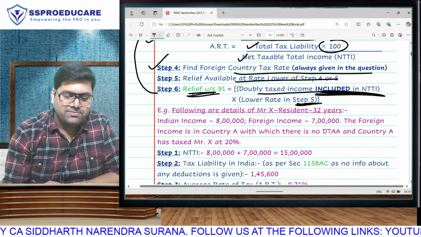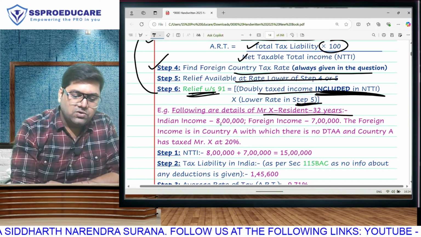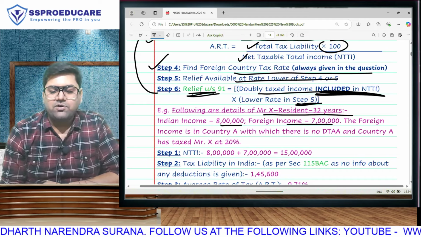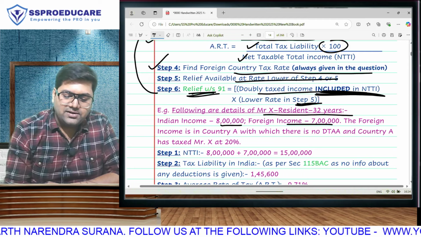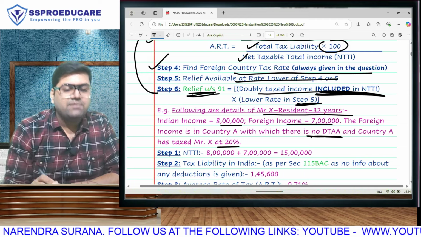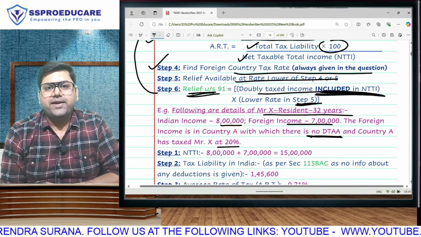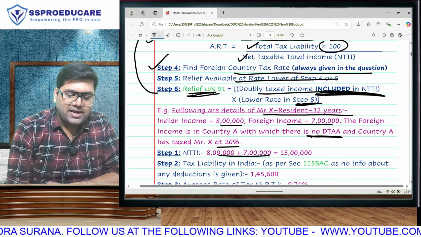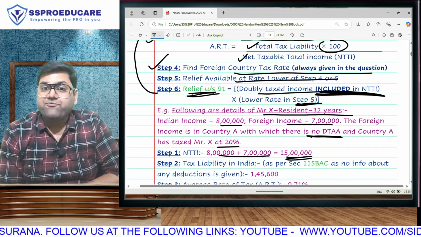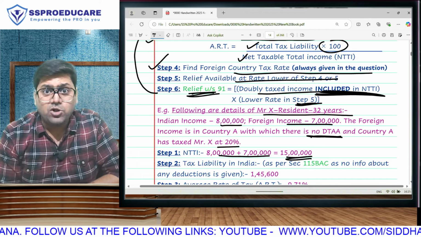To give you a small example, Mr. X is a resident who has Indian income of 8 lakh and foreign income of 7 lakh. In that country, there is no DTAA and Mr. X has paid tax of 20%. So what do we do? First, calculate total income, because if we don't give any relief, foreign income also is taxable because